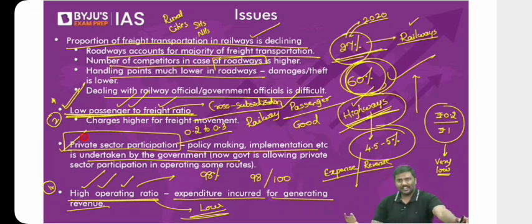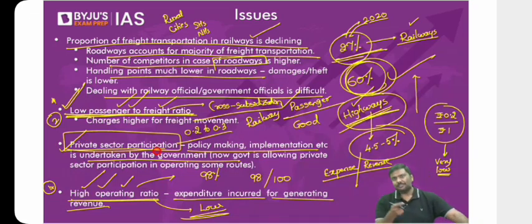Let's say you're traveling by train. Do you think the train will depart on time? Arrive at the destination on time? No. Do you think the pricing of the services will be very fair? Again, there's a problem. So, the argument is that private sector participation until very recently was not allowed, but now the government is allowing it, even in the railways. Done. So this is one of the issues. And moreover, understand this.